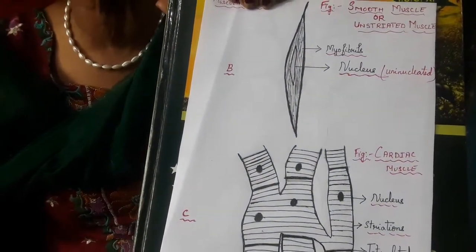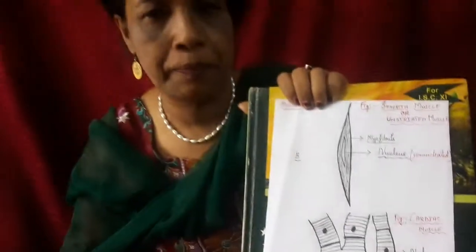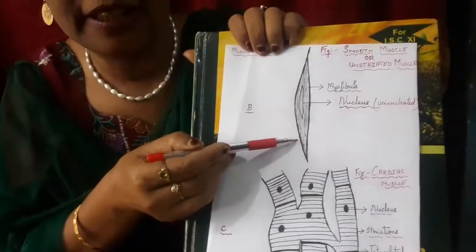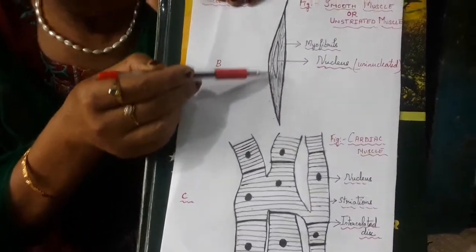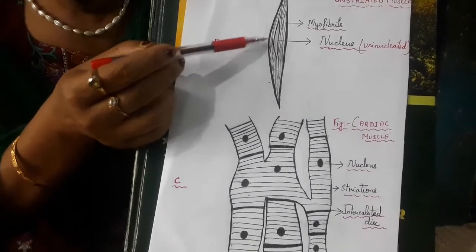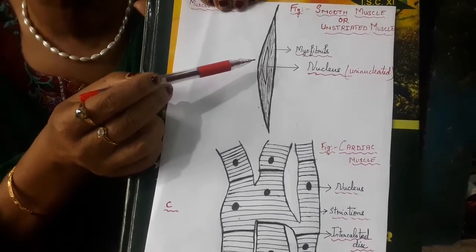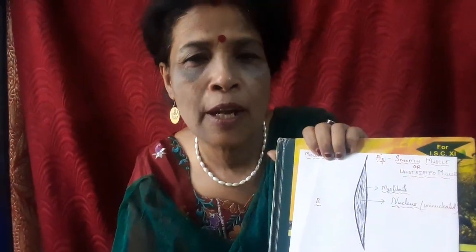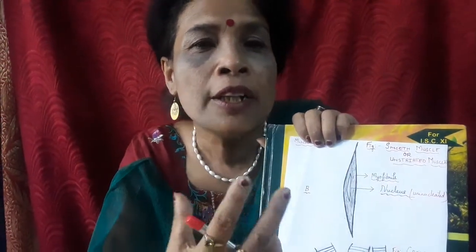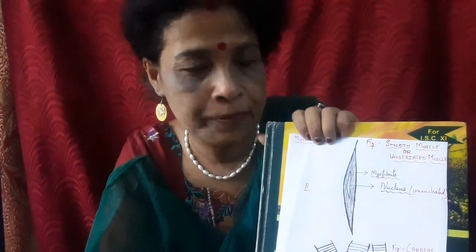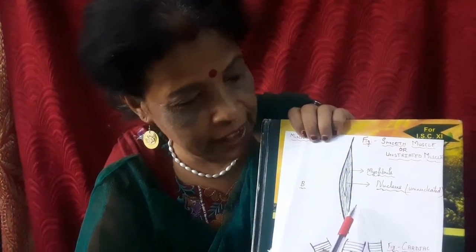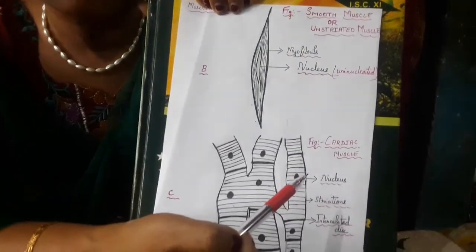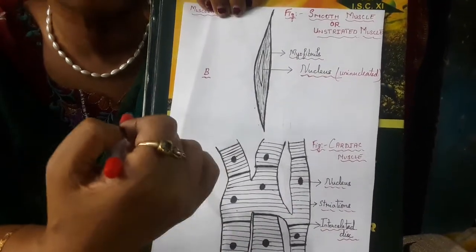So when we talk about the smooth muscles, as you can see in the diagram, what do you find? That these cells are spindle shape. Clear? Spindle shape with tapering ends, and they have numerous myofibrils, and the nucleus is uninucleated. That means only one nucleus is present, unlike the striated muscles, where the nucleus was multinucleated. Next most important feature is that these smooth muscles are involuntary in nature. That is, they do not work under our control.